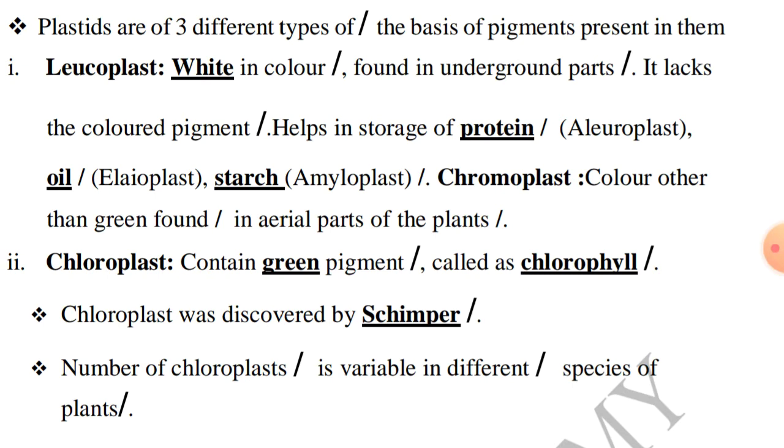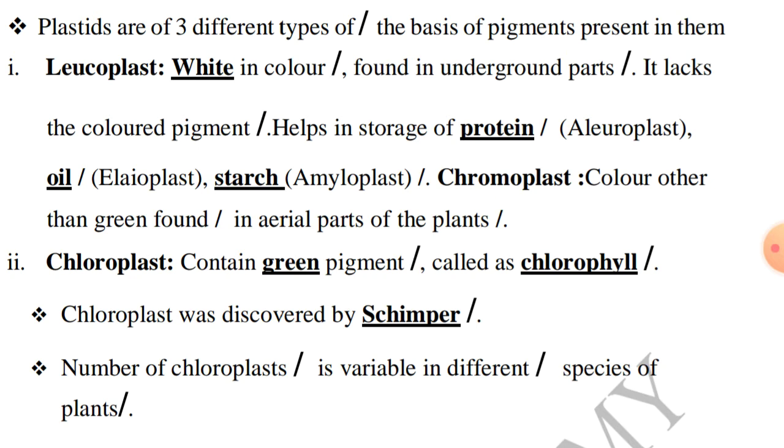The first one is leucoplast, white in color, found in underground parts, which means the root. It lacks colored pigment and helps in storage. To store protein, aleuroplast. To store oil, elaioplast. To store starch, amyloplast. So these are the work of roots. They only get nutrients and water from the soil and transport them to other parts of the plant. And the shoot system, which is green in color, produces its own food with the help of sunlight and chlorophyll.